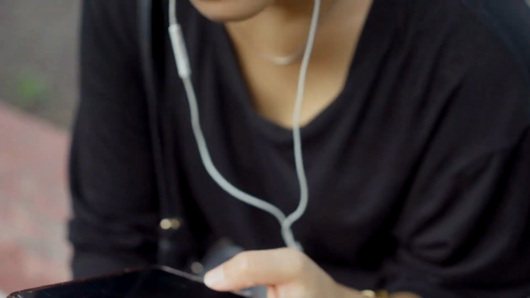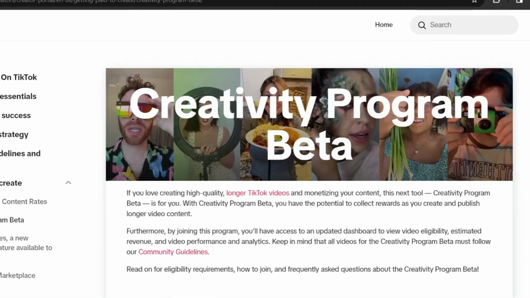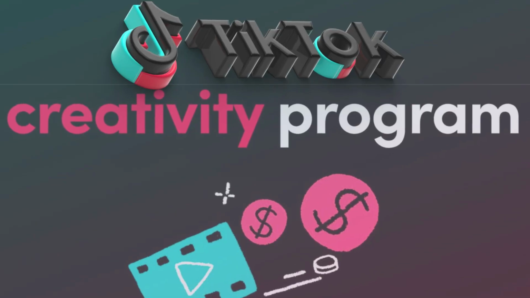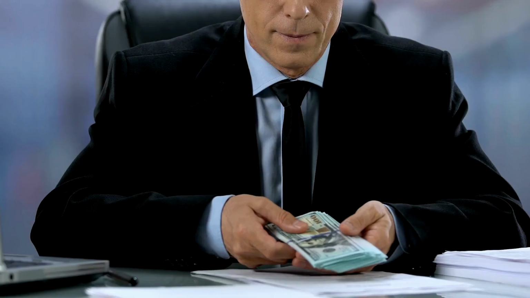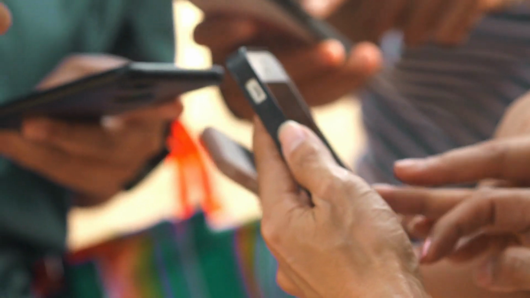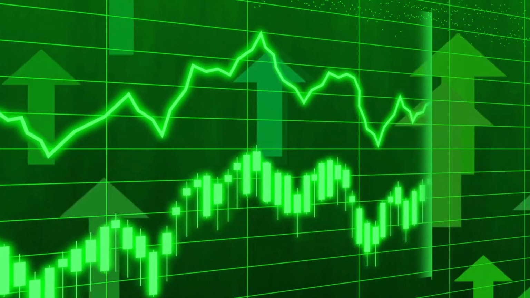Get ready for a game changer in the world of TikTok automation. Since TikTok launched its own spin on YouTube monetization, called the TikTok Creativity Program, there's been a huge buzz. As you're tuning into this video, guess what? TikTok accounts are raking in a whopping $15,000 on that platform. It's all thanks to the viral nature of TikTok, where creators are hitting millions of views on some videos.